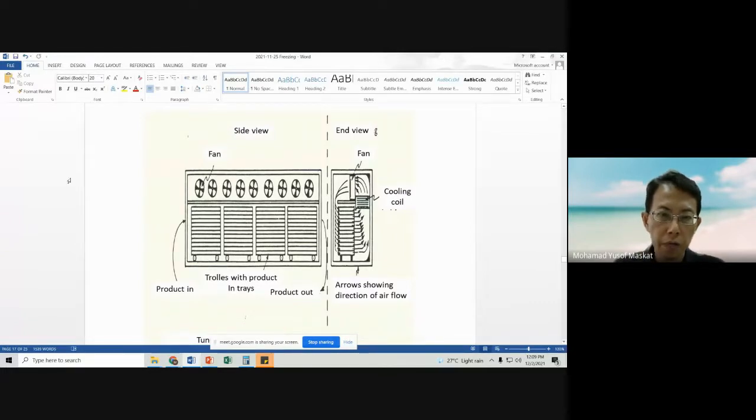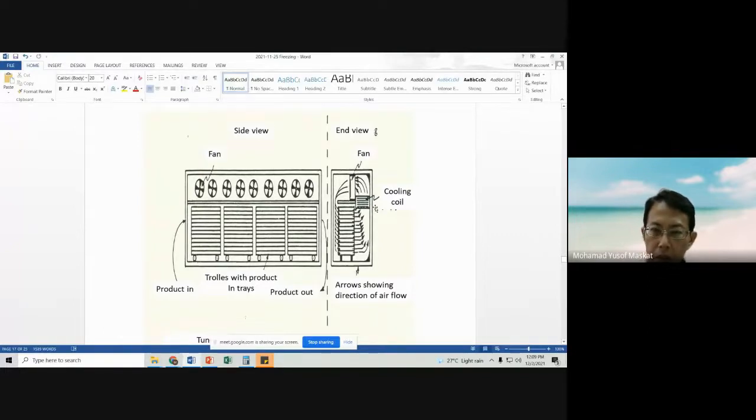These are fans that will blow in the cold air, because the medium of cooling is air. So these are the fans that will blow in the air. If you look at the end, the cross section, these are the trolleys that we push in from this side. This is a fan, and then there will be a compressor.